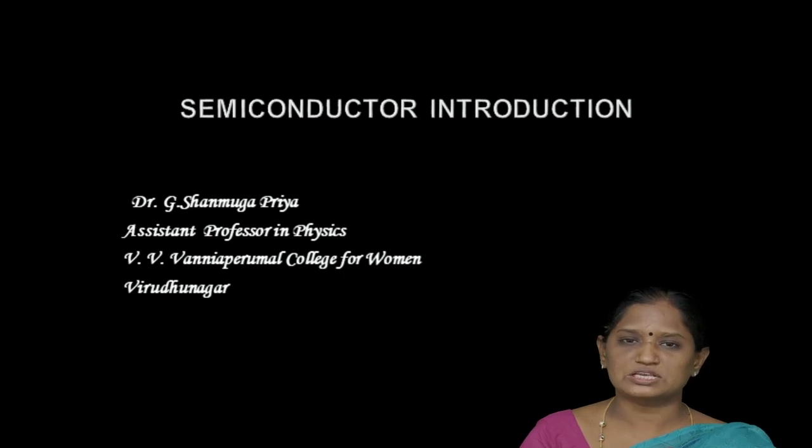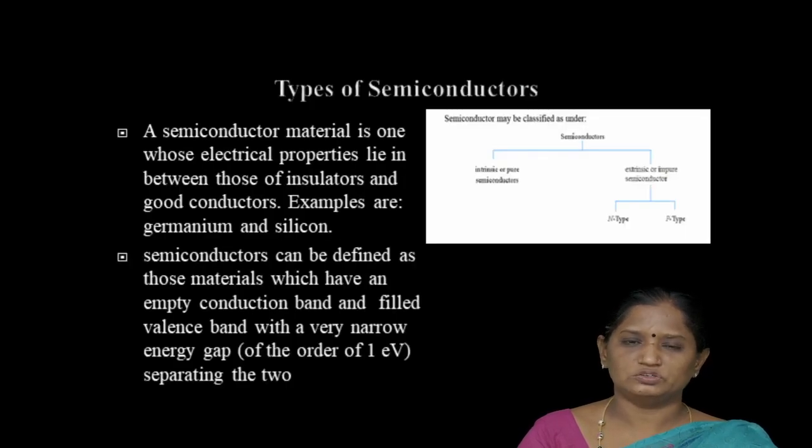Now I am going to discuss the semiconductor. So what is a semiconductor? A semiconductor is a material whose electrical properties lie in between those of insulators and good conductors. The best examples for semiconductors are germanium and silicon. A semiconductor can also be defined as a material which has an empty conduction band and a filled valence band, and the energy gap between these two is about 1 electron volt. So this is called a semiconductor.